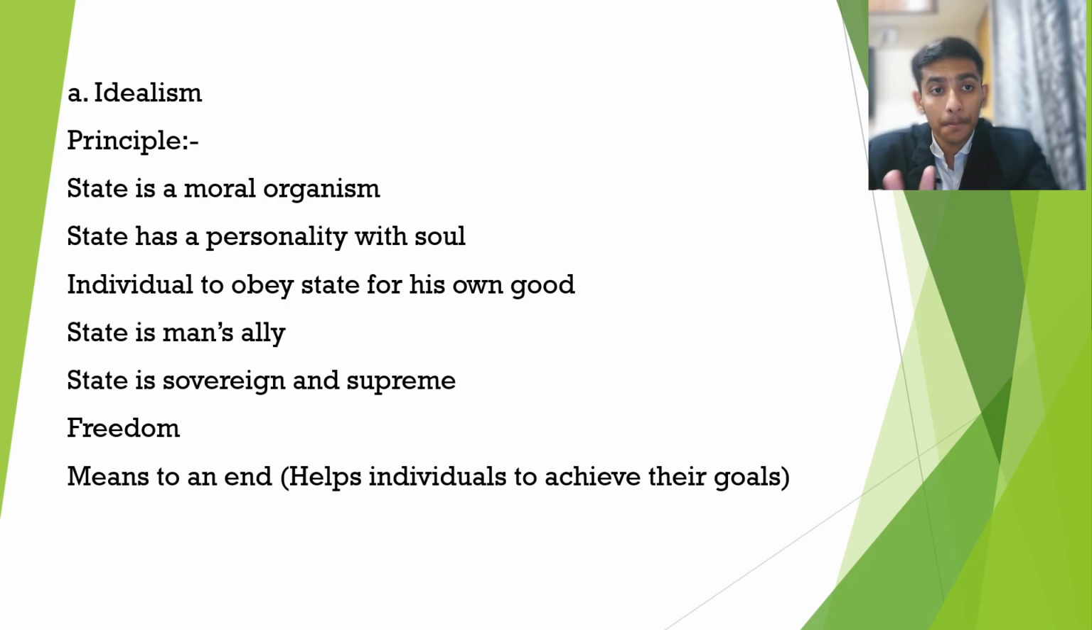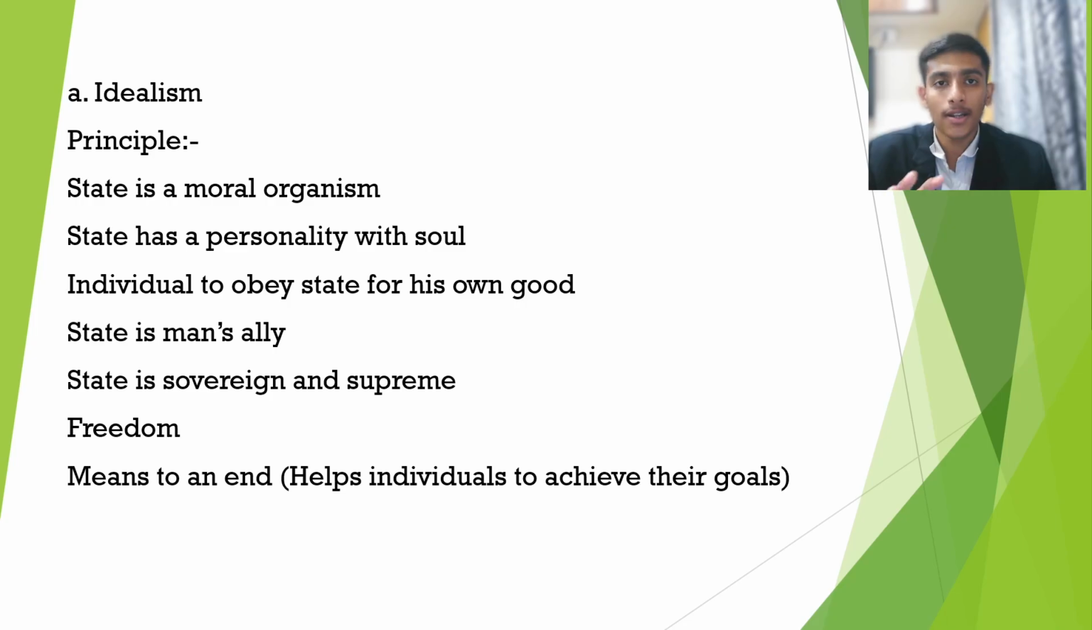So the first main principle or concept or theory in political theory is basically the theory of idealism. The idealism principle has been developed from the past as well, where it states that the state is a moral organism. So the state has been given a status in this regard, and the state has a personality with soul. Here we are comparing the state with individuals, but also considering that the state is a living entity, and it is the duty and obligation of the individual to obey the state for his own good only. And the state is a man's ally.